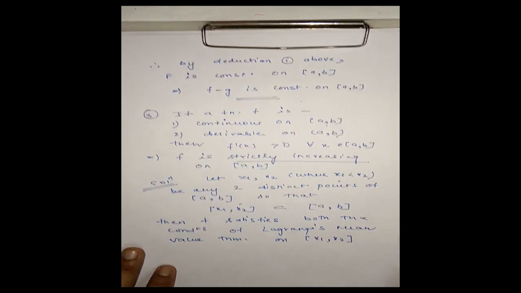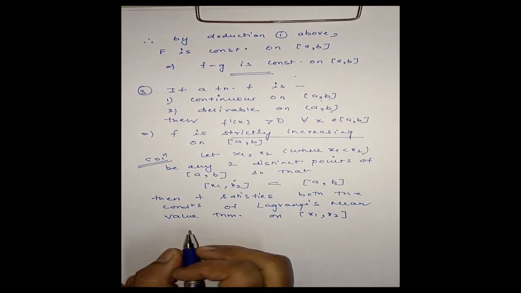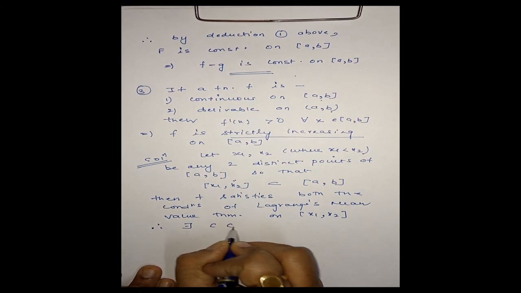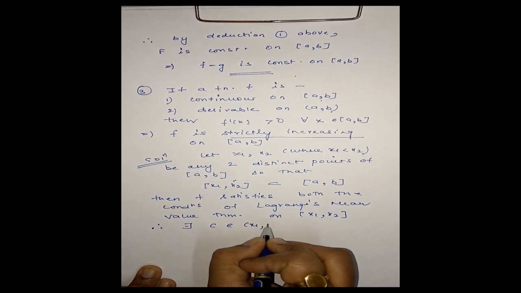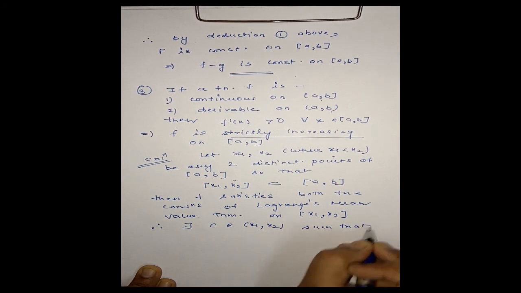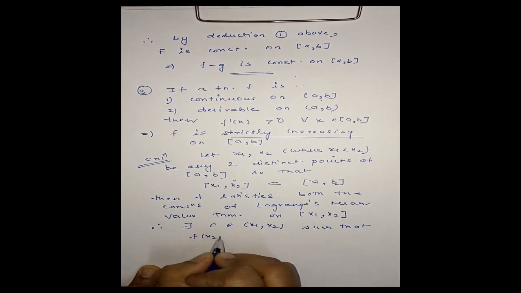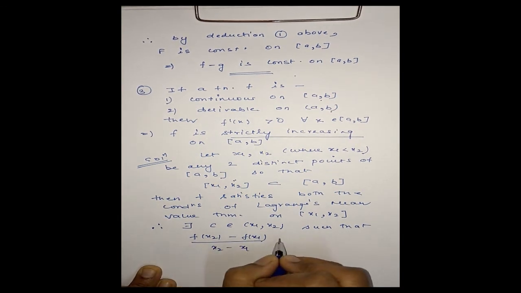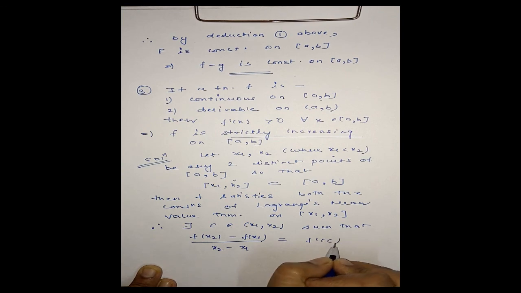Clear it is? Okay, now therefore there exists a real number c in the open interval x1 x2 such that f of x2 minus f of x1 divided by x2 minus x1 is equal to f dash c.